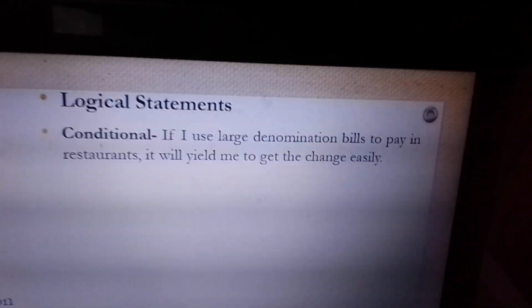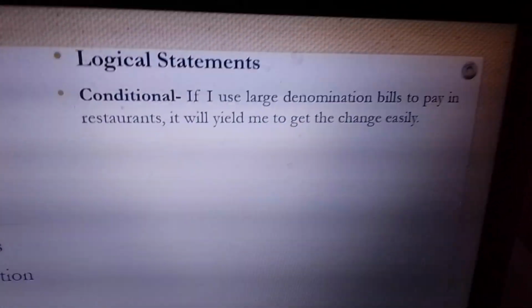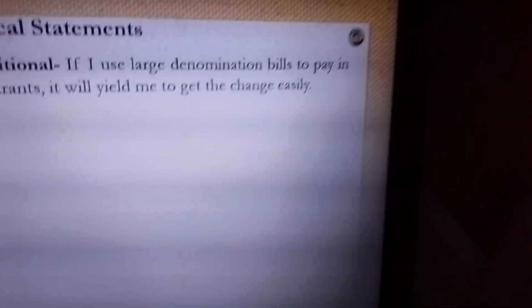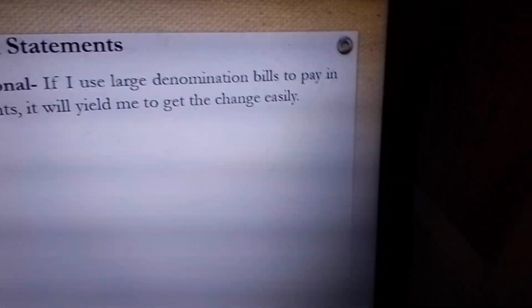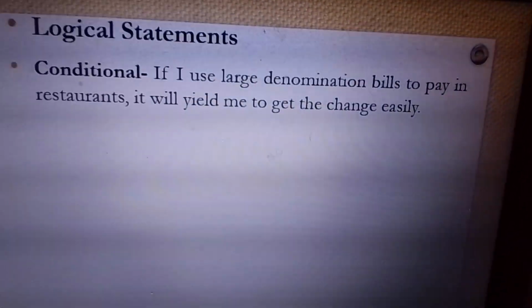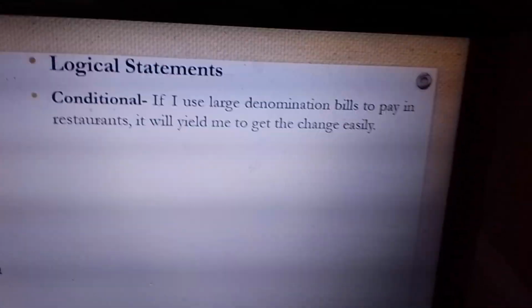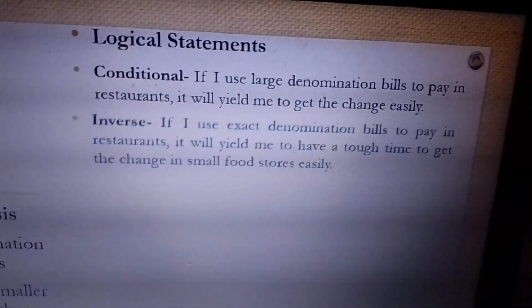But the Shawarma Shack says, wala po kaming barya, sir. So it may be sad. Kaya dapat I should give the 1,000 first, and then they will give me change of 50 and 100, so that the 100 I can give to the Shawarma Shack para meron akong shawarma. Para di ako mahirapan. So yun yung inverse.